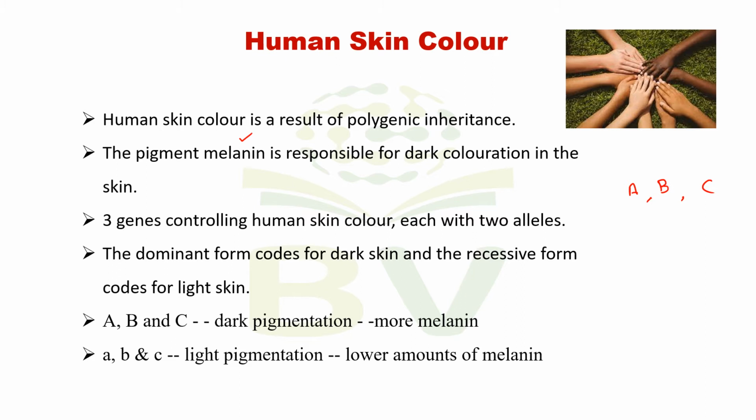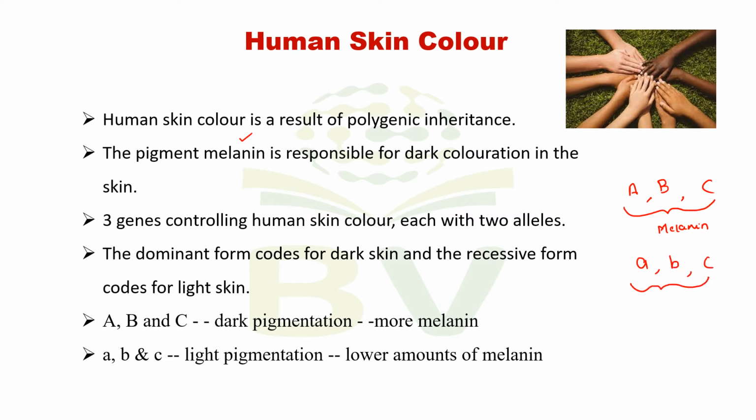Each of them comes in two alleles, one of which makes pigment. We can write it as capital A, B, C. This is responsible for the production of melanin pigment. And the other allele does not produce melanin, which we can represent as small letter a, b and c.